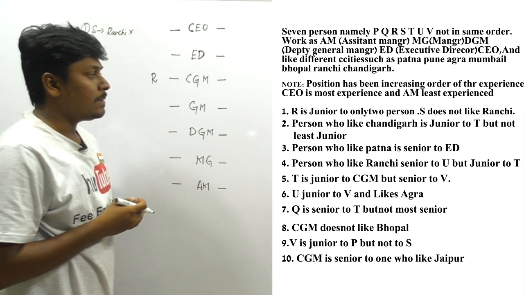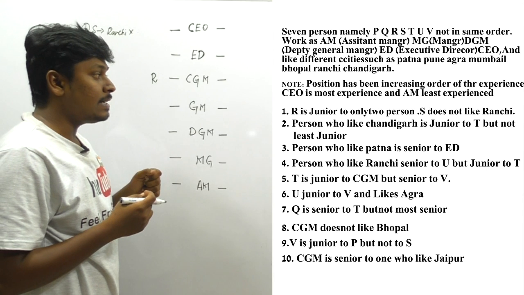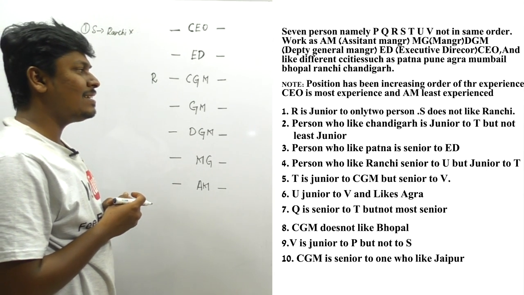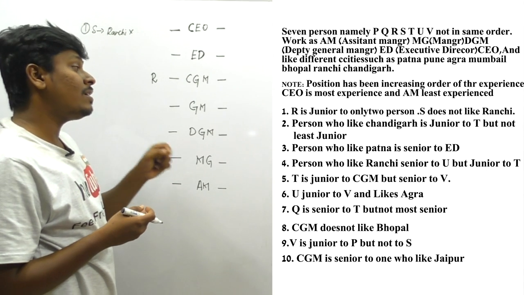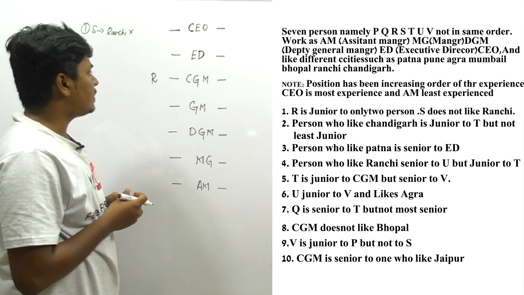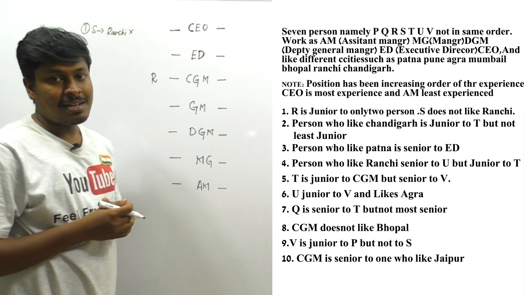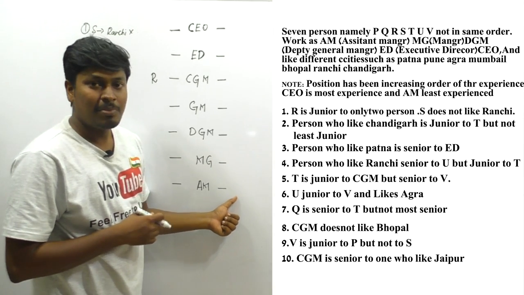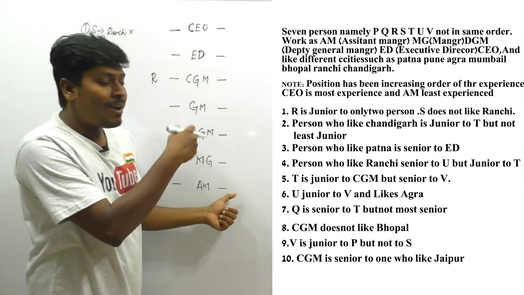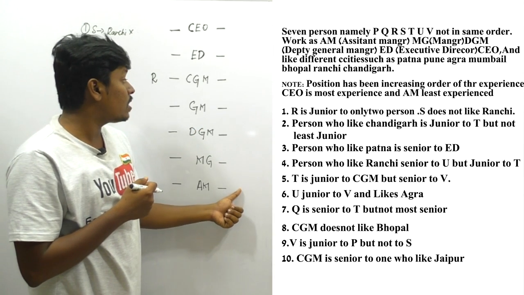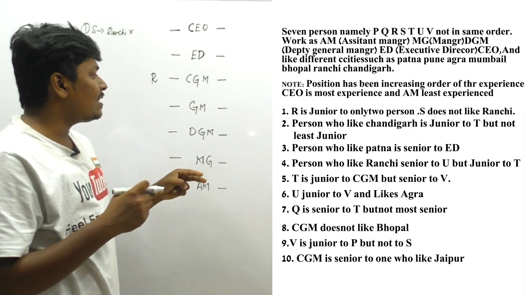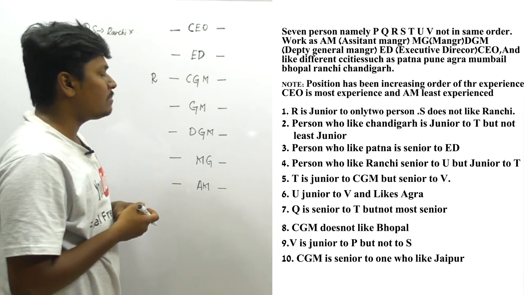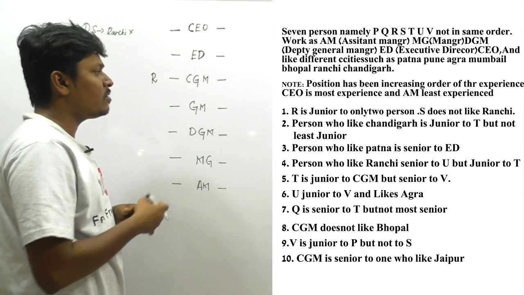The second line: the person who likes Chandigarh is junior to T, but not the least junior. From this line, I have noted one thing: below T, the person who likes Chandigarh should come, and Chandigarh should not be at the bottom, that is, not the least junior. We can't substitute here yet, so let me move on to the third point.